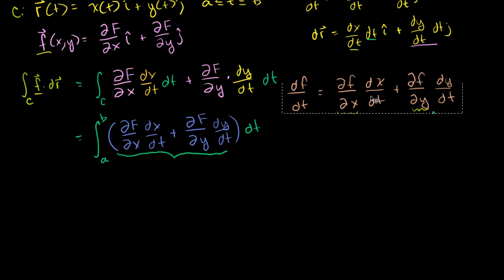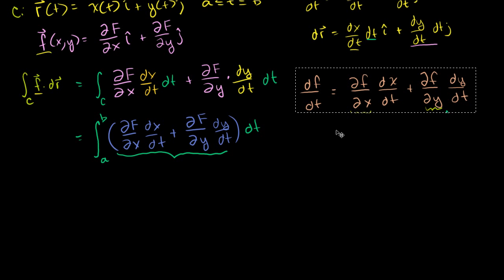This is our multivariable chain rule. I won't say definition, one can actually prove it, you don't have to start from there. The derivative of any function with respect to t is the partial of that function with respect to x times dx/dt, plus the partial of that function with respect to y times dy/dt.